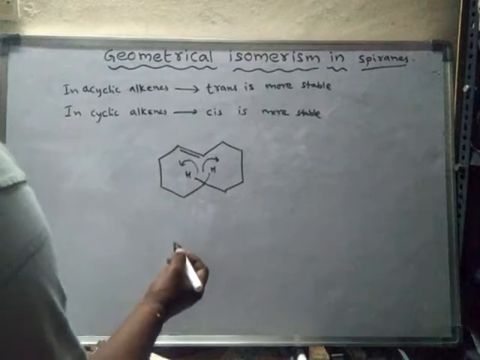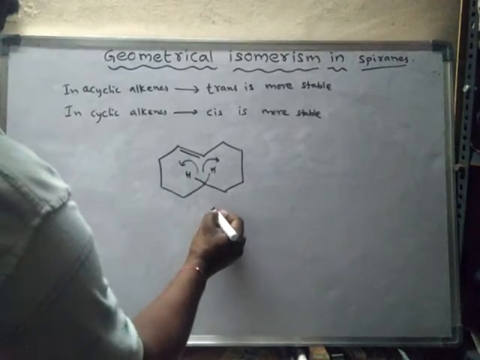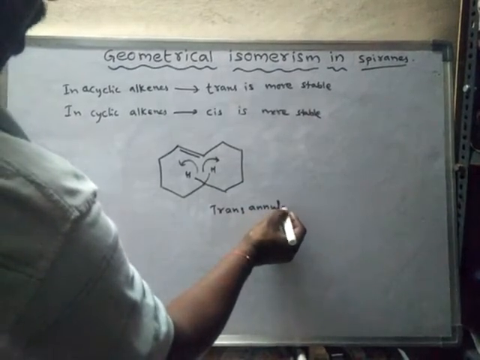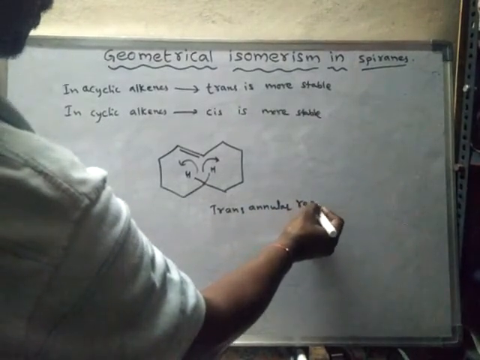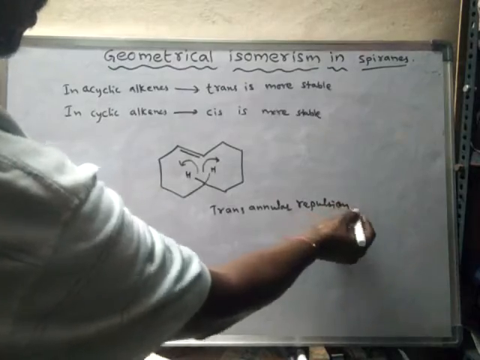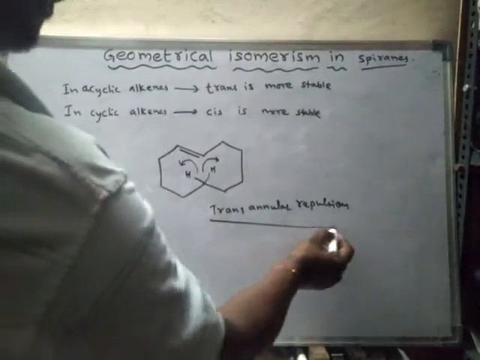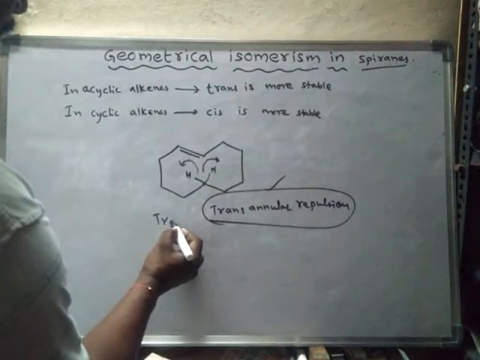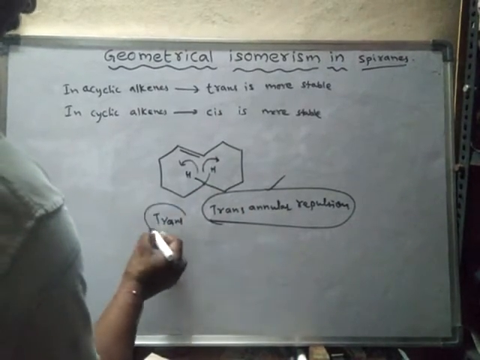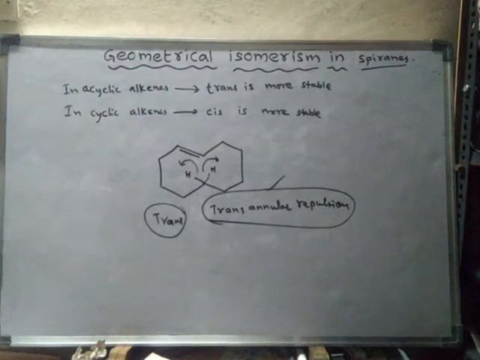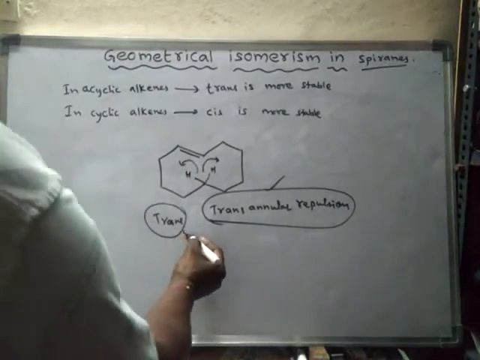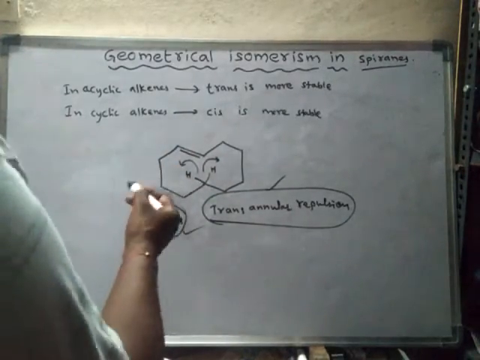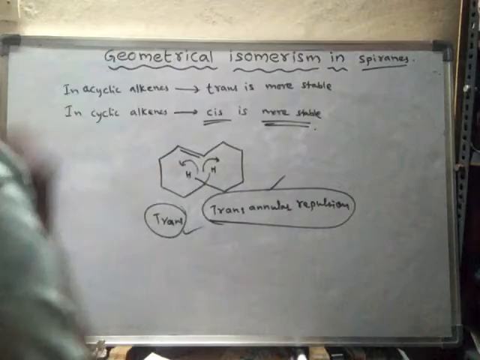Such repulsion is said to be transannular repulsion. Due to the presence of transannular repulsion in the trans form, this trans form is not stable. As the trans form is not stable in cyclic alkenes, the cis form is more stable.